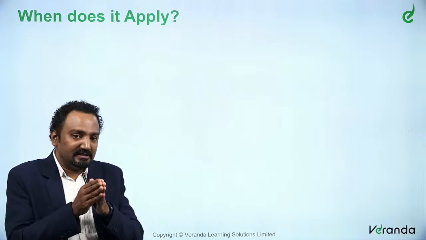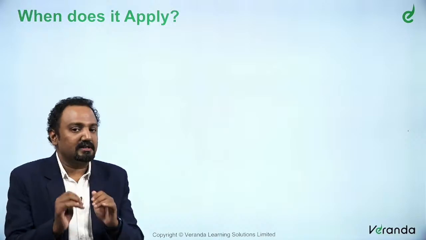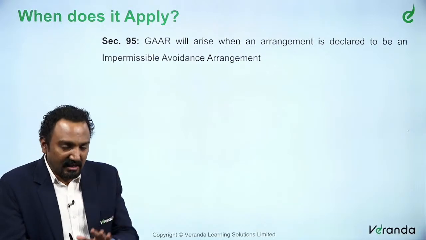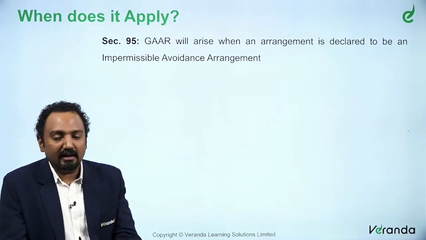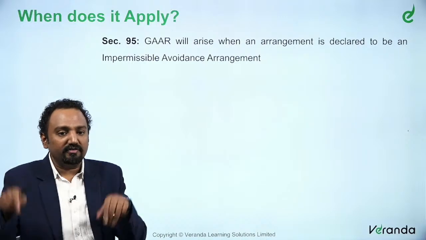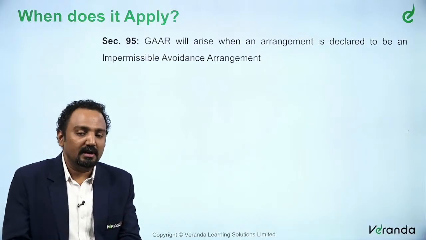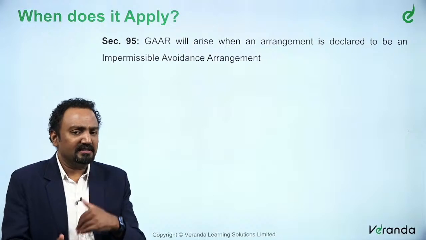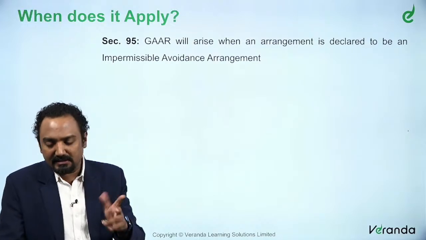Now, when does GAAR arise? When is it invoked? When you say invoked, it is probably questioned. So when do you categorize something as covered under chapter 10A? When does it apply? The situations in which this will apply are discussed in section 95. Section 95 says when GAAR will arise, when the situation is one where there is a general anti-avoidance provision and we must take action. This happens in various scenarios, which we will see. Typically it is discussed in section 95.